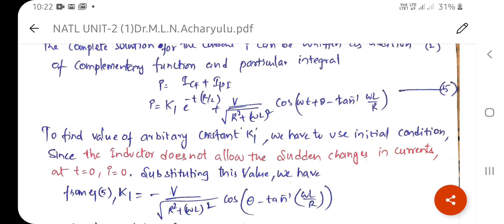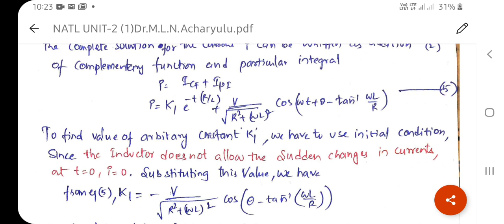Here, to find the value of the arbitrary constant k1, we have to use the initial conditions. We already know that at t equal to 0, I is equal to 0. Because the inductor does not allow a sudden change in current, at t equal to 0, I is equal to 0 automatically, because it is open circuited. So the left side is 0, and in place of t everywhere we put 0. So k1 into e power 0 plus v by under root of r square plus omega L whole square into cos of 0 minus tan inverse of omega L by r.